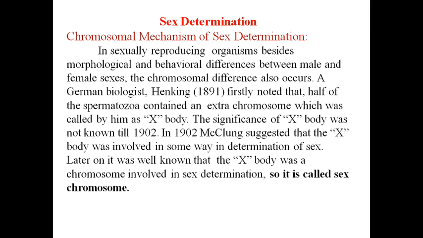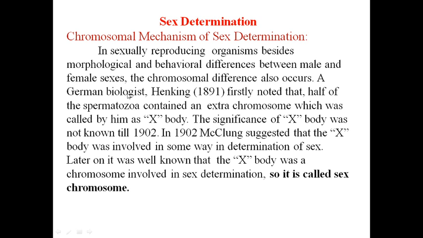There is a difference in their behavior also. So there are not only morphological and behavioral differences, but there are also chromosomal differences in male and female. That is written here in the first sentence. In sexually reproducing organisms, besides morphological and behavioral differences between male and female sexes, the chromosomal difference also occurs.